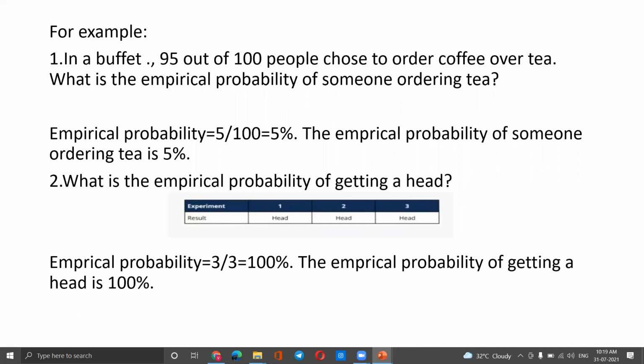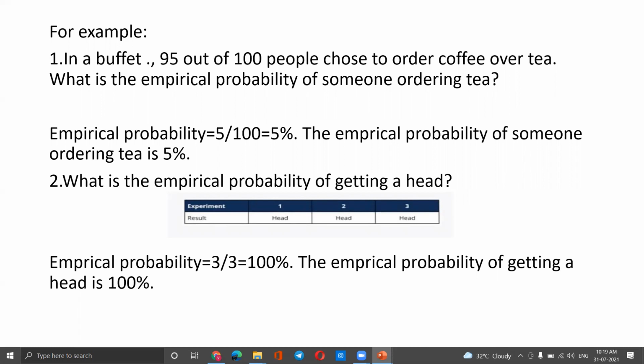For example, in a buffet, 95 out of 100 people choose to order coffee over tea. What is the empirical probability of someone ordering tea? Empirical probability: the number of people ordering coffee is 95, so we get 5 as the number of people ordering tea. 5 divided by 100, where 100 is the total number, is 5%. The empirical probability of someone ordering tea is 5%.